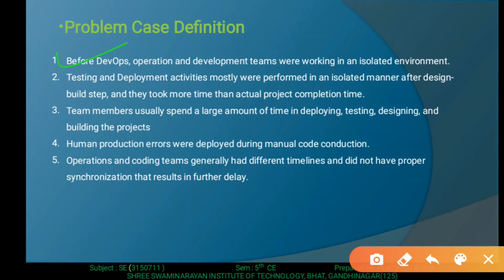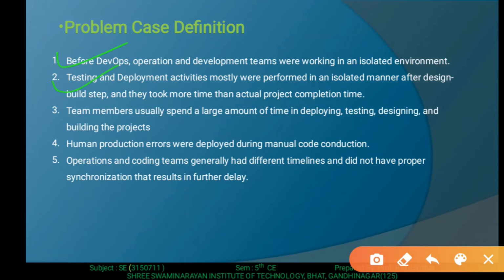Before DevOps technology or culture, the IT team worked in an isolated environment, meaning the old process worked like the simple software development life cycle stages, which is called the traditional approach. So it required more time to develop the software, and there were some disadvantages that are overcome with DevOps.